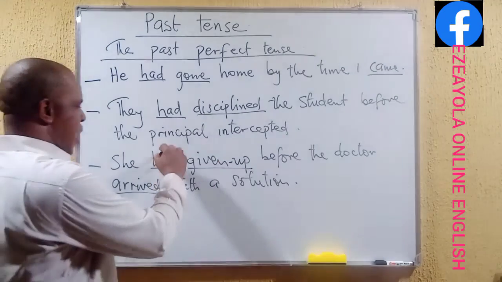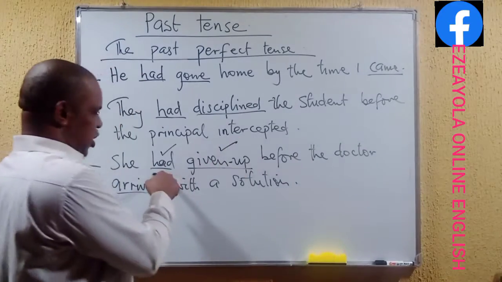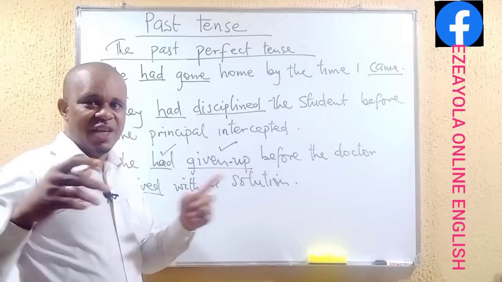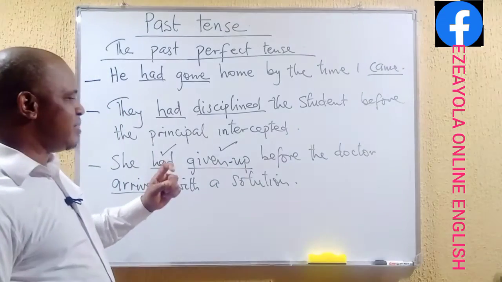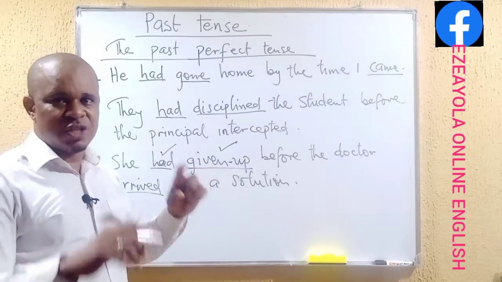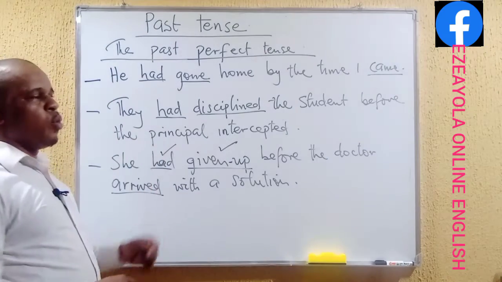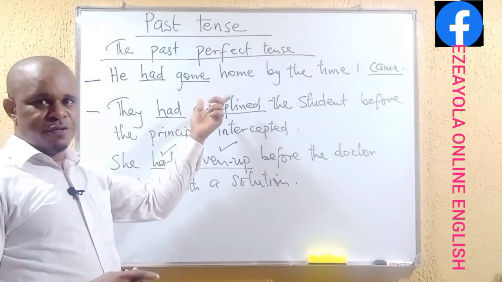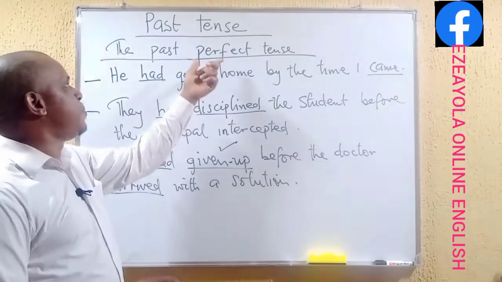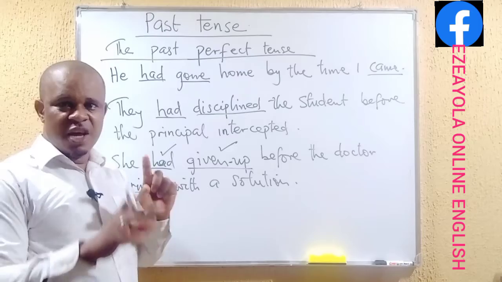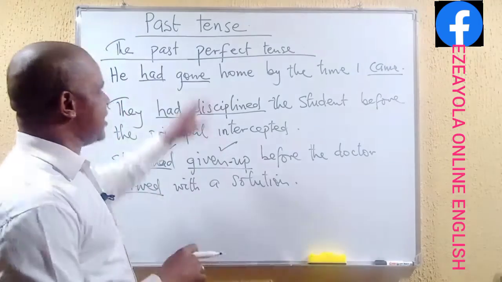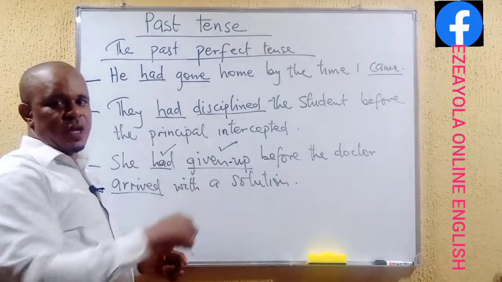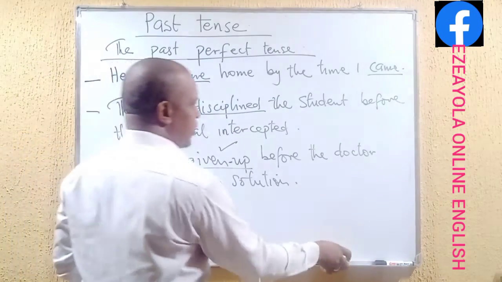So we have past perfect. This is the simple past, and this is the perfect tense, which is the participle. So that's what we need to take note of. Please, we need to observe these examples under the past perfect tense critically, so that we understand the difference between past perfect tense and simple past tense. Thank you very much.